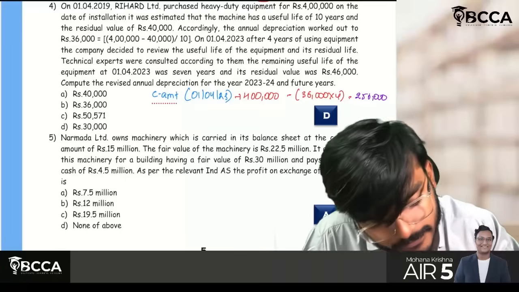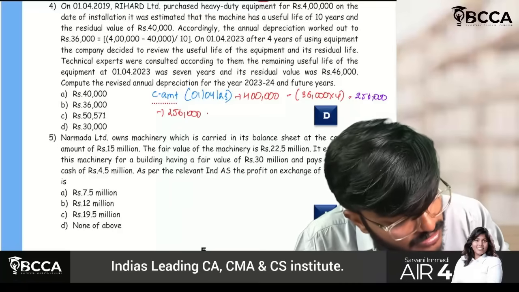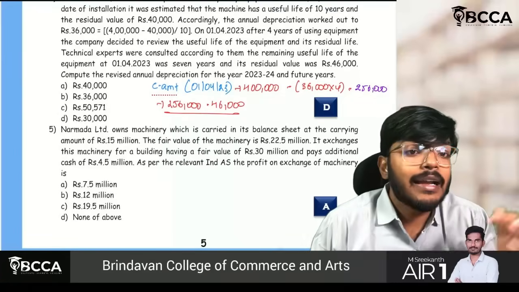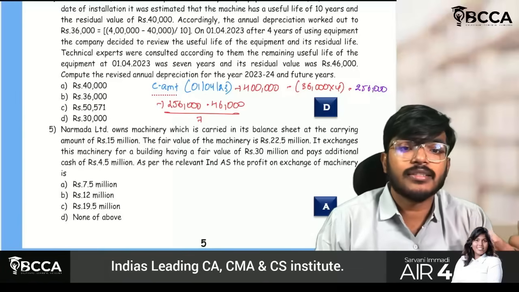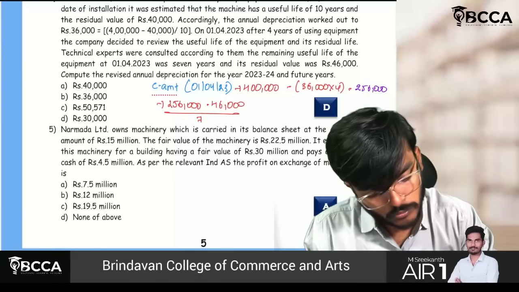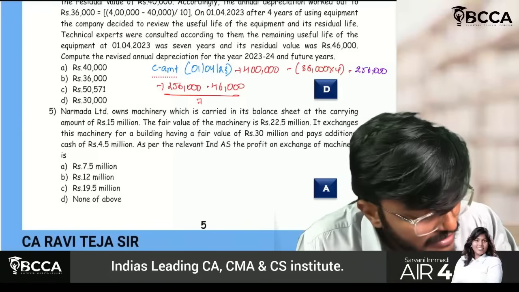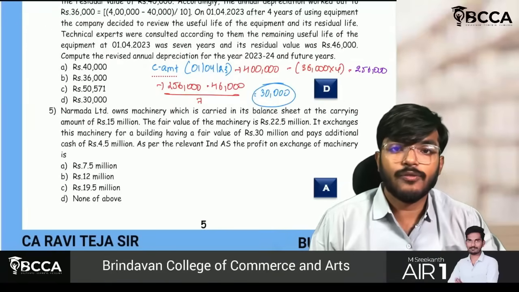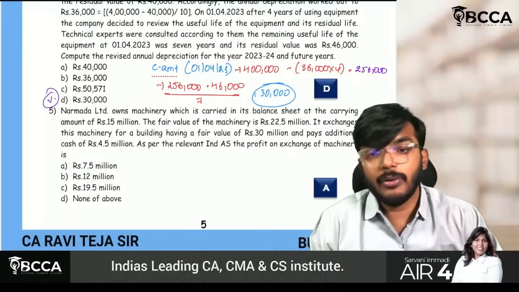So we can do 2,56,000 minus the revised residual value 46,000, divided by balance useful life of 7 years, which means 30,000 will be the annual depreciation which should be charged. Therefore, D should be the correct answer.